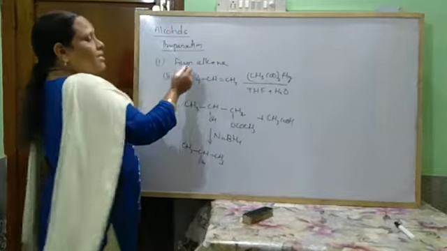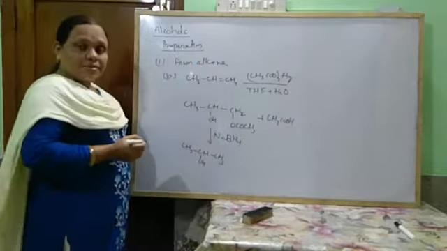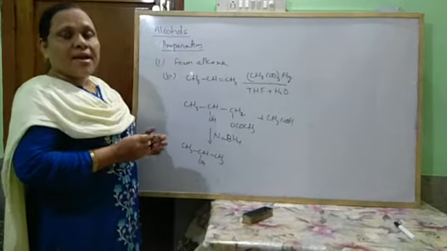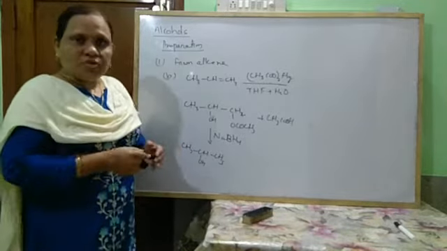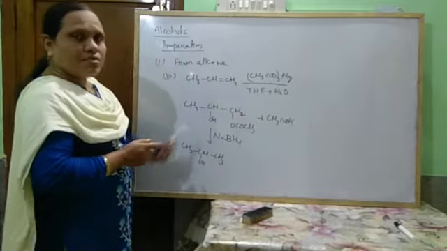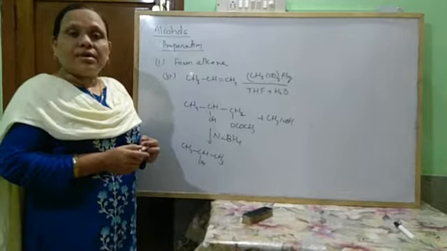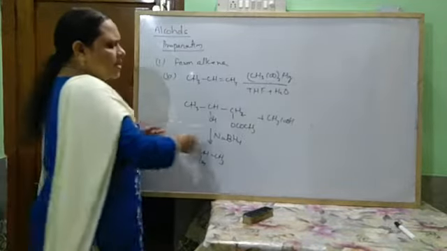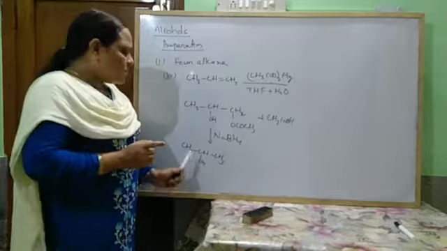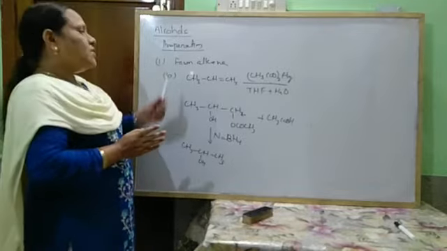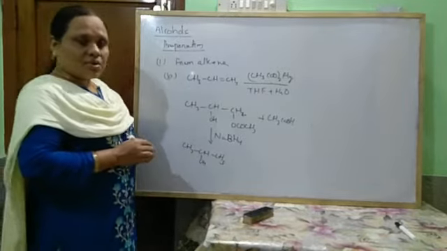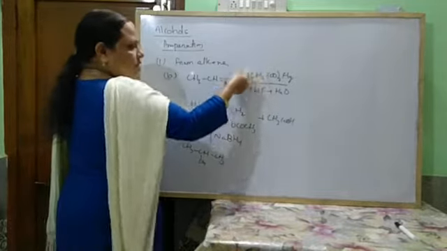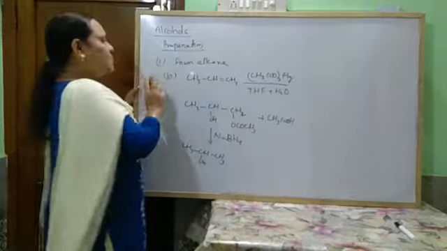The difference between these two reactions, addition of water in acid medium and oxymercuration-demercuration, is that when an alkene reacts with dilute acids, generally the product formed is according to Markovnikov's rule, and in some cases rearrangement also takes place. Oxymercuration is also according to Markovnikov's rule, but here only the desired product is formed. For higher alkenes, the OH group is attached at the desired position. This is oxymercuration and demercuration: first the oxidation process, then the reduction process.